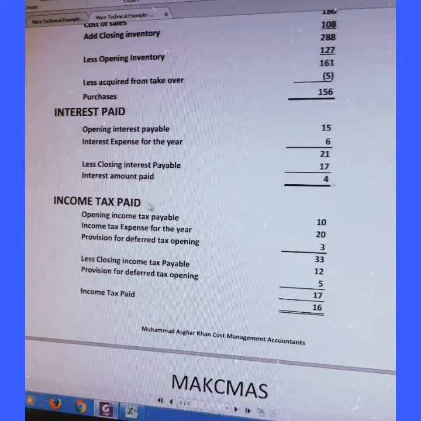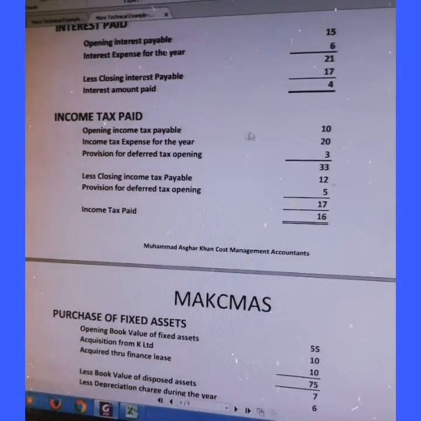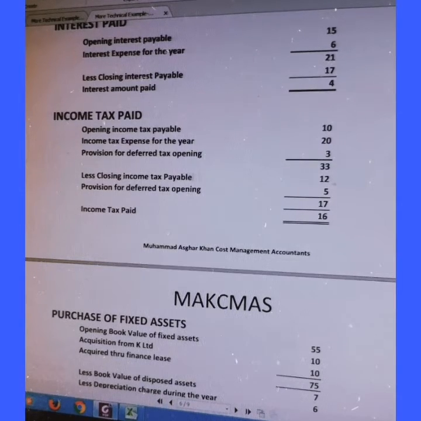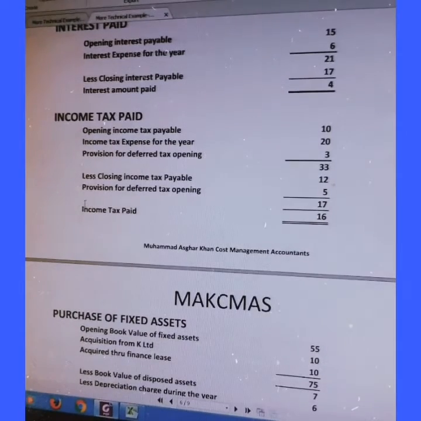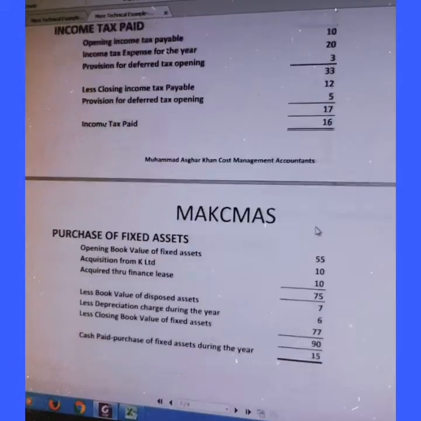Similarly, interest paid: opening interest payable is this much, interest expense for the year is this much, total; closing interest payable is this much, and interest paid comes to 4. Similarly, income tax paid: this is the opening, income tax expense for the year this much, provision for deferred tax, and it comes to 33, closing payable 12, provision for deferred tax opening 17, income tax paid was 33 minus 17, which comes to 16.